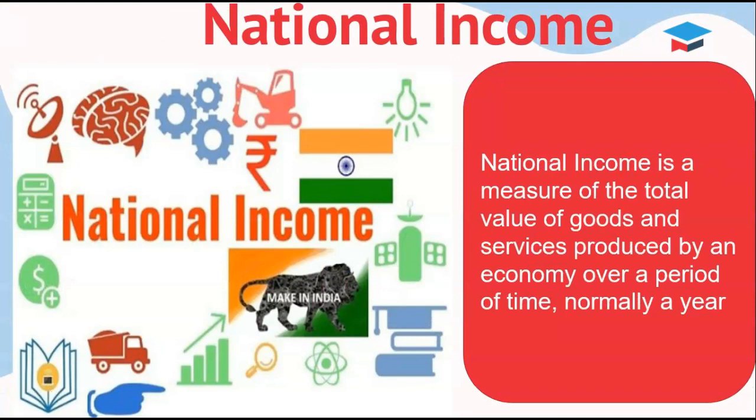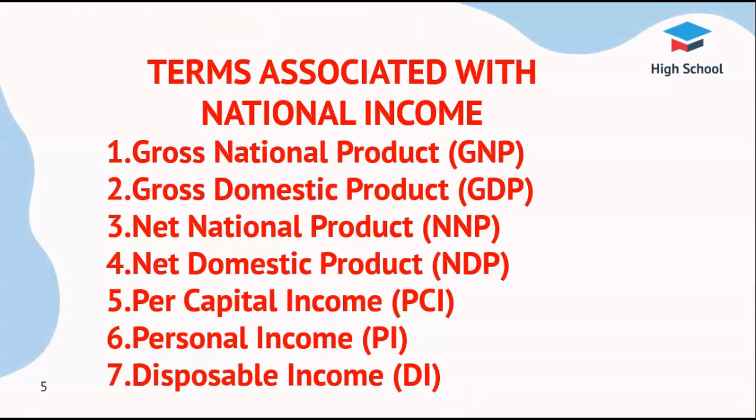National income. It is a count of the total value of goods and services produced by an economy over some time, such as a year. National income is also known as gross national income or national dividend. Let us discuss the various terms related to measuring the national income.